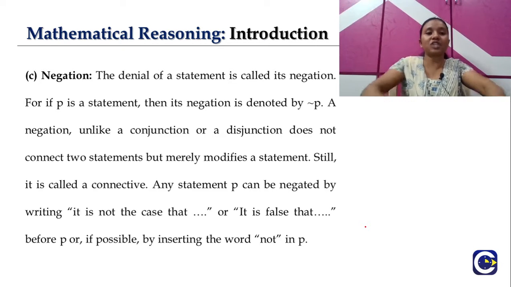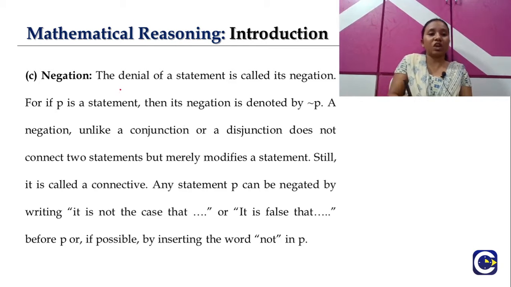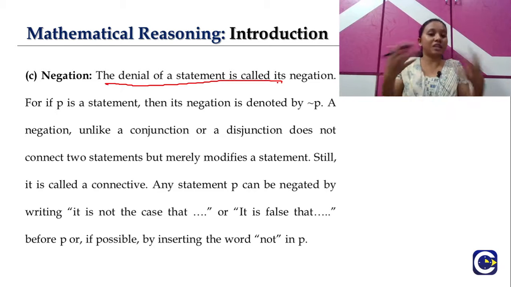Let's move on to the next one, which is negation. Negation is nothing but a direct denial of the statement. It is not formed by using any combination; it's simply the denial.